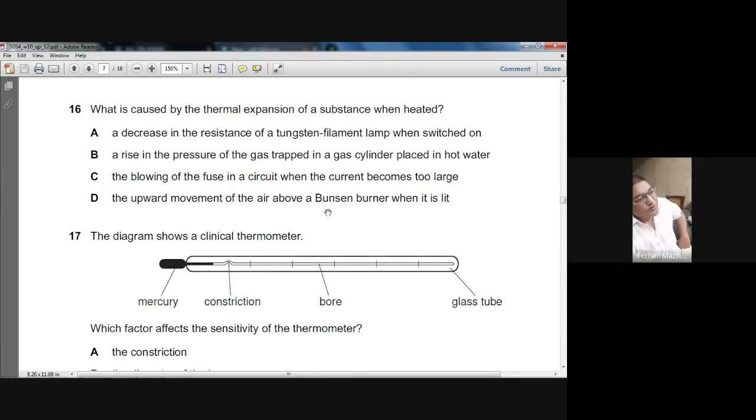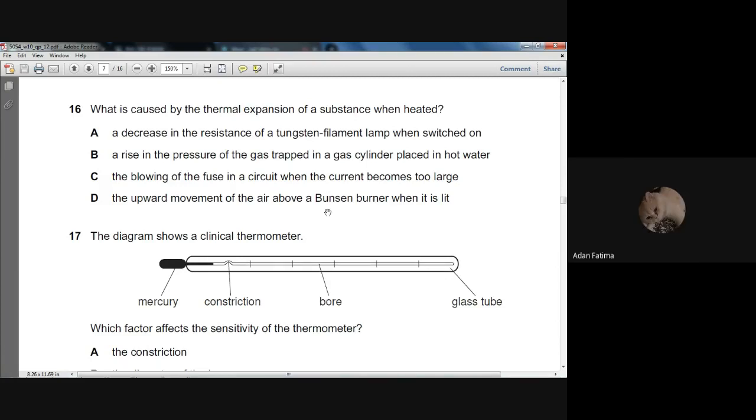D: the upward movement of the air above a Bunsen burner when it is lit. That happens because the air expands and it becomes less dense. So D can also be the choice. What is caused by the thermal expansion of a substance when heated?